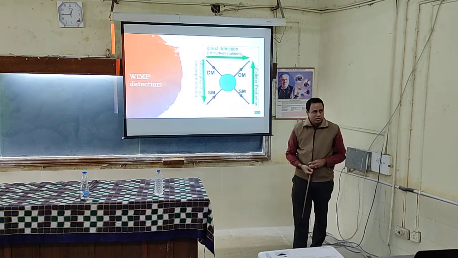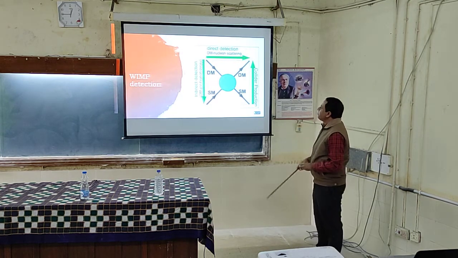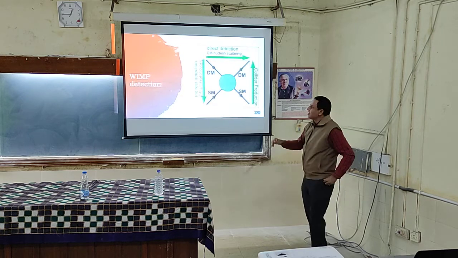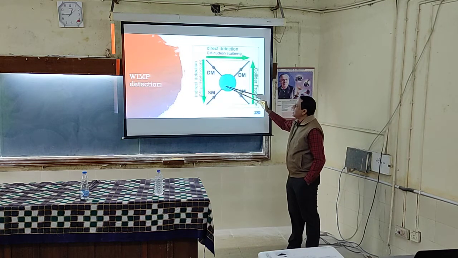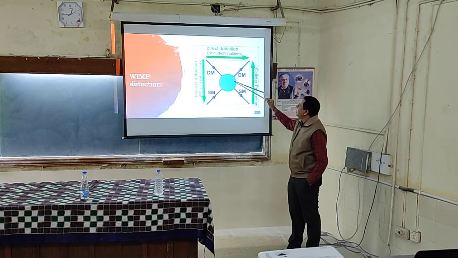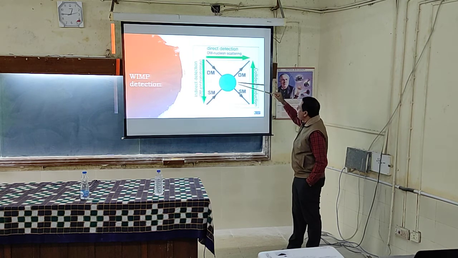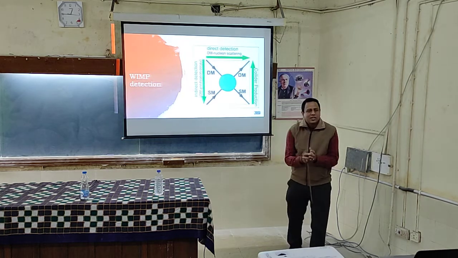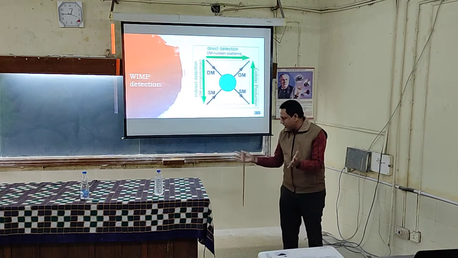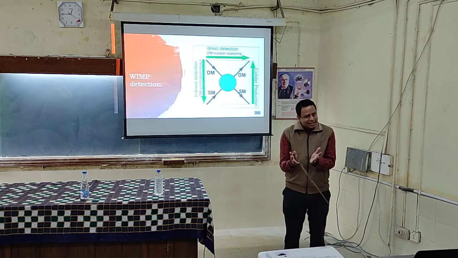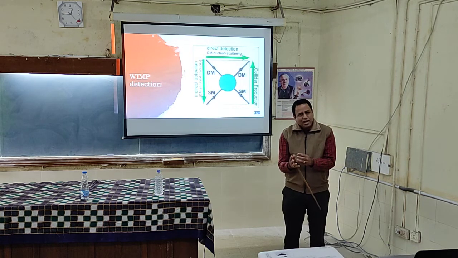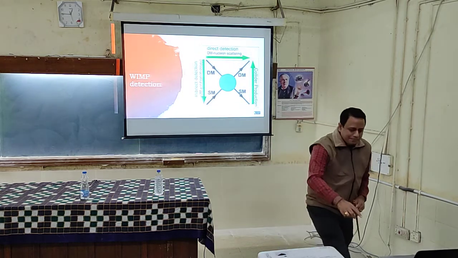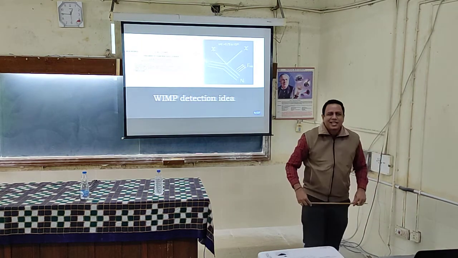Then the other one which we are trying to look for is where dark matter collides with a standard model particle, and then dark matter goes away and the standard model particle goes away. That is the process. Standard model means the things which you see all around. We make detectors, dark matter comes and collides, and then we try to detect it. What is the principle? The principle is elastic scattering.